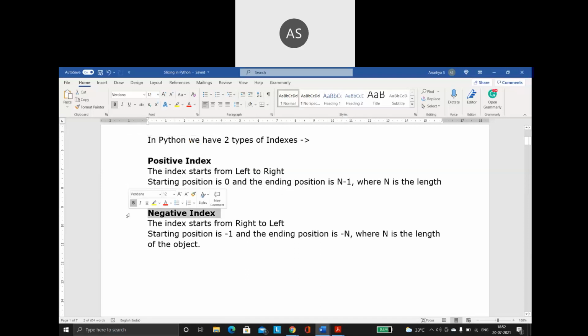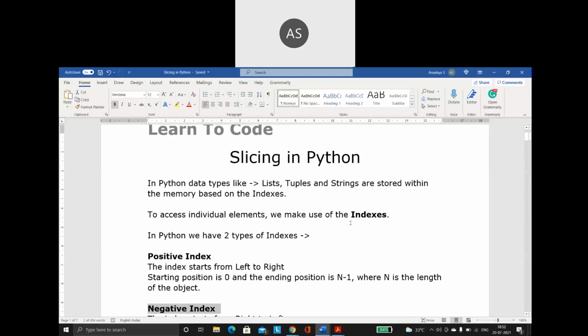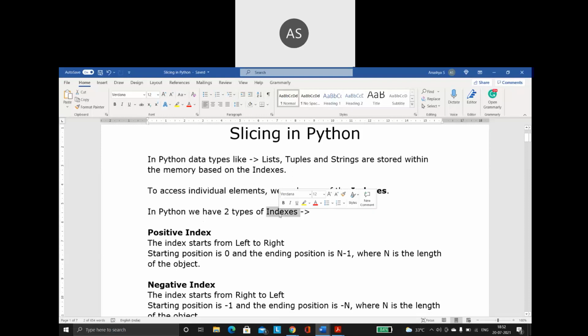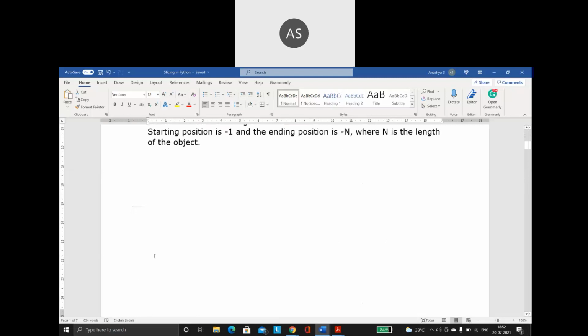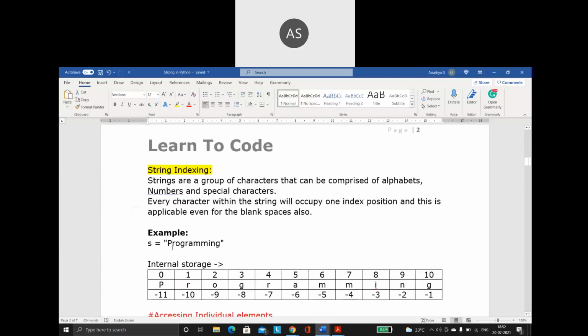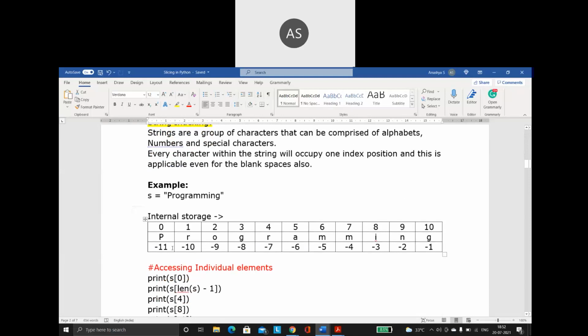All these three data types have a negative index also. Negative index goes from the right hand side to the left hand side. It starts with -1 and ends with -n. We have already seen all these things, so this is just a recap. When I talk about indexes, I use indexes to access individual elements. In Python, indexes are of two types: positive index and negative index. Right. So now coming to the concept of strings.